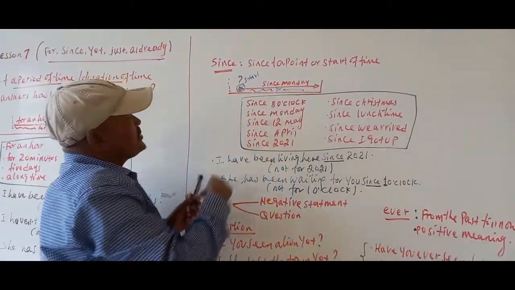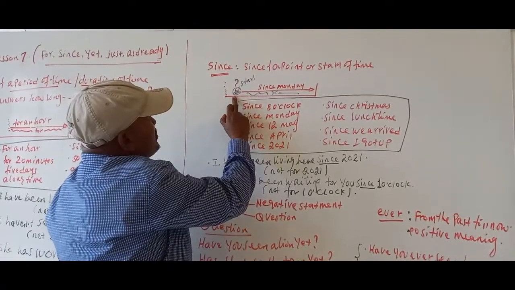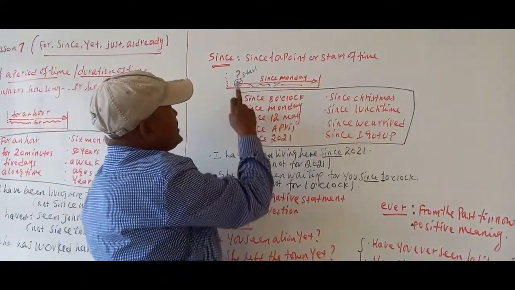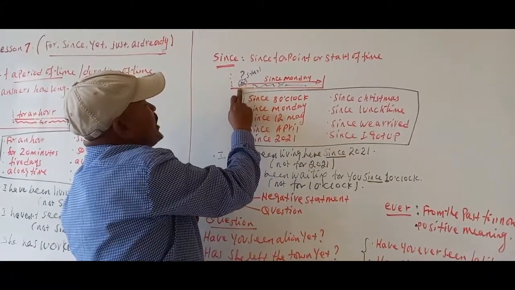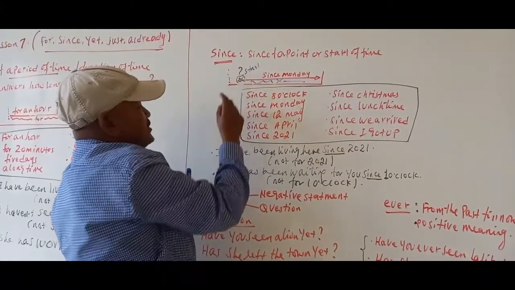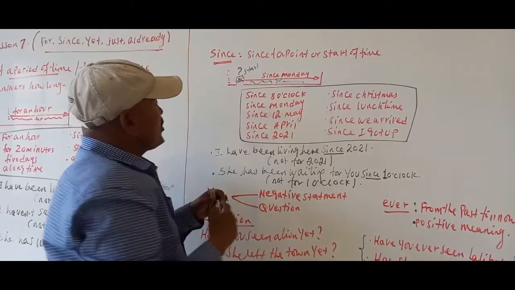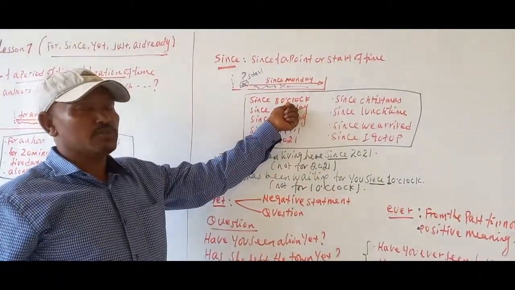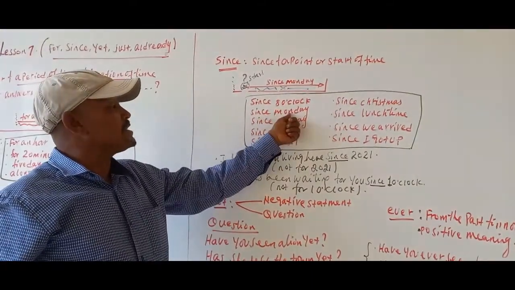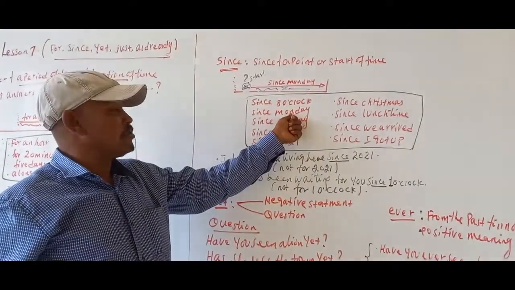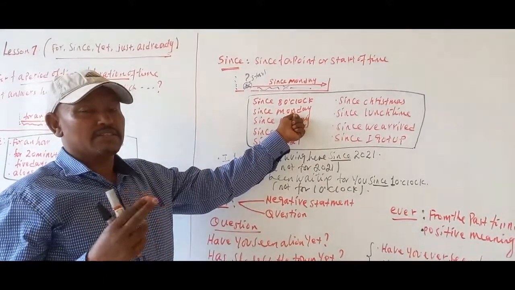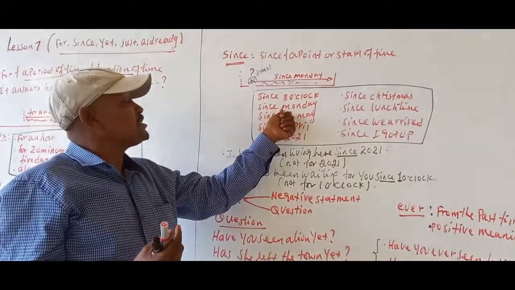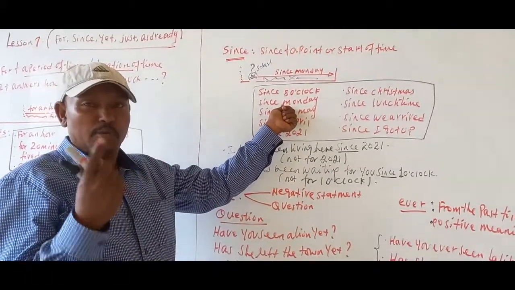So we use since beginning from the past, and the activity can continue until now. But when does the activity begin? It answers with a point of time, the start. So here we can use since 8 o'clock, not for 8 o'clock. Since Monday, not for Monday, because for Monday is wrong. It doesn't point to the length of time. So it touches only the start of time or the point of time.